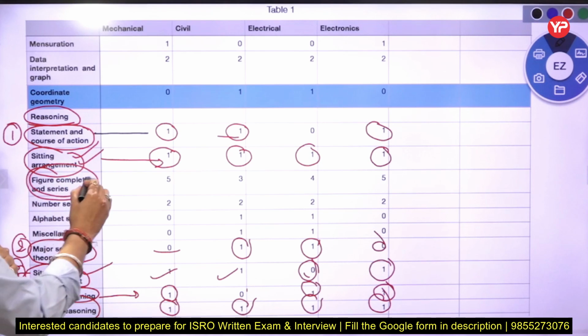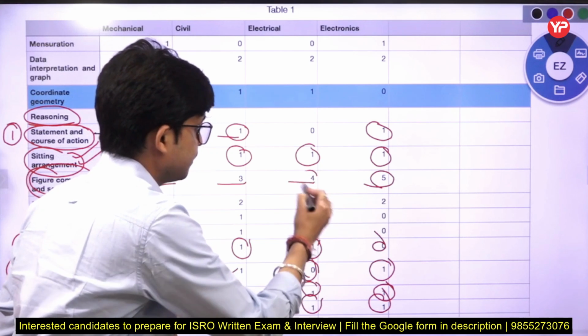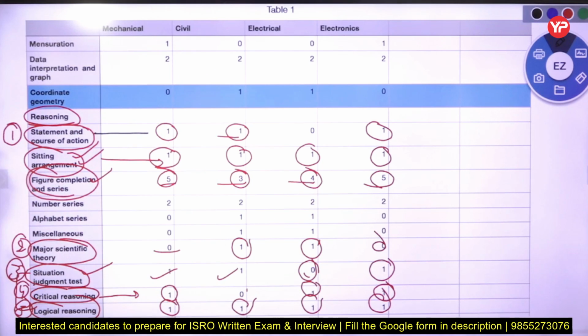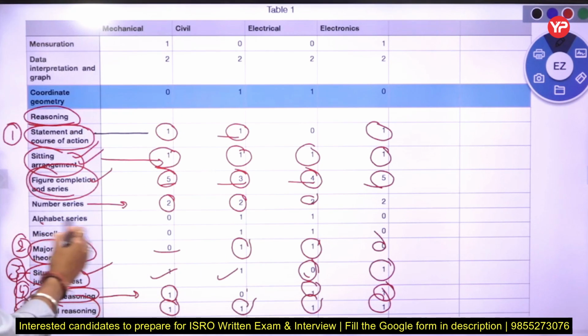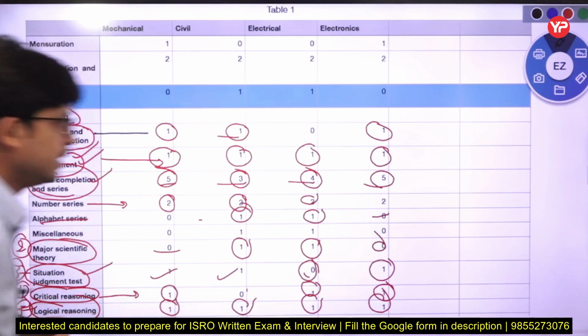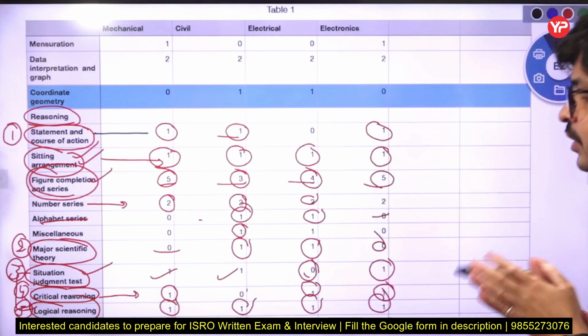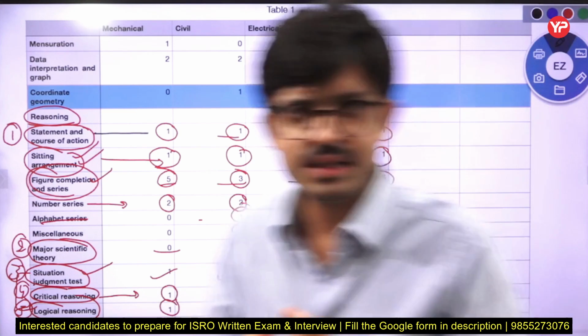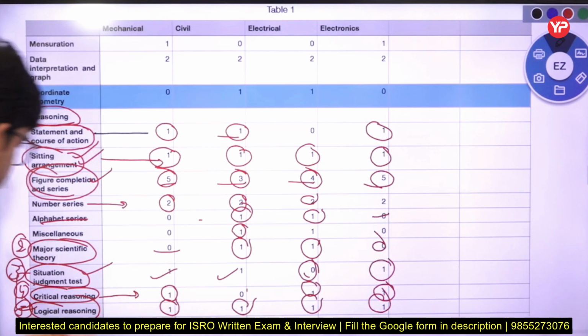Figure completion and series are also very important topics in the ISRO exam. As you see the numbering of questions that came in the previous year: next is number series, sometimes 2 came, sometimes 2, 2, 2. Alphabet series 0, 1, 1, 0. These are the overall topics. Miscellaneous 1, sometimes another topic from which a question may come. So overall we concluded that situation judgment, 1 question must come, which is a different type of question put in by ISRO. Then logical reasoning, critical reasoning, figure completion, and statement and course of action.